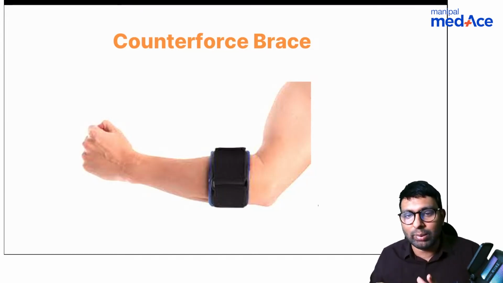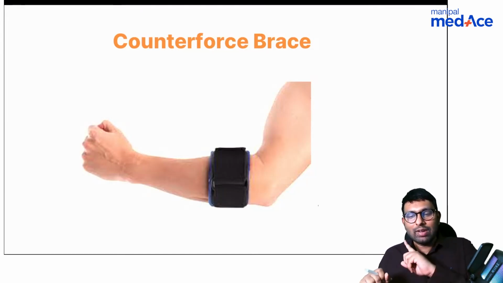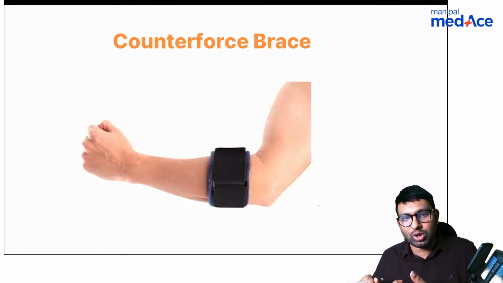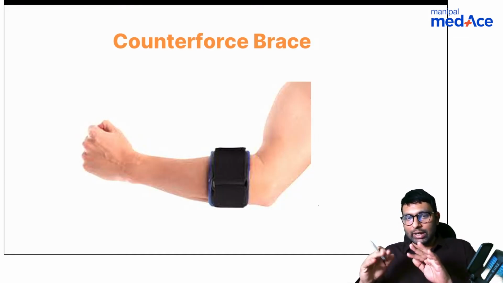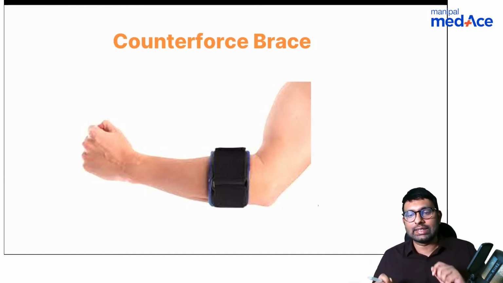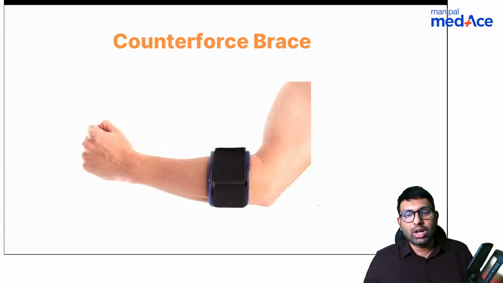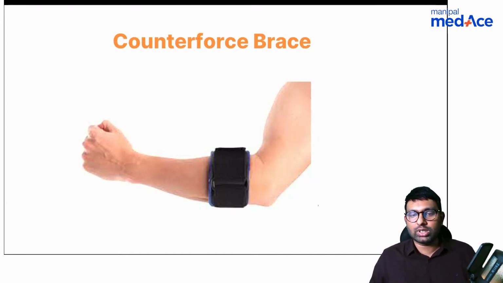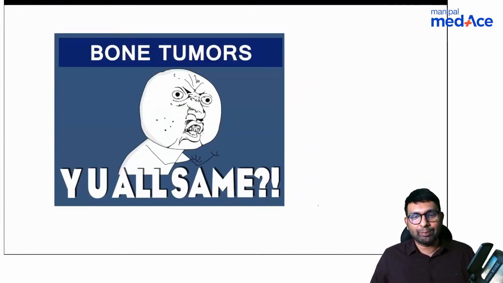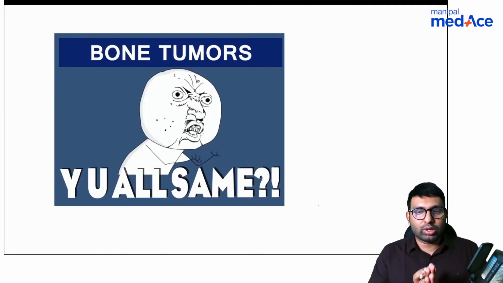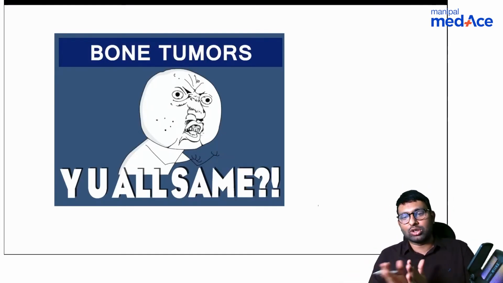We are arresting that movement to some extent using this brace, which is called as either a tennis elbow brace or a counter force brace. We are trying to reduce the force of the extensor muscle, called as a counter force brace or a tennis elbow brace. So this is what a counter force brace is. Okay, so that was about PMR. Now let's come back to orthopedics again.